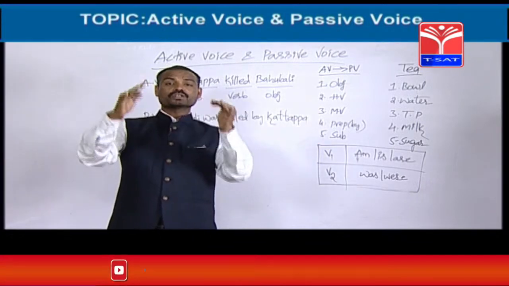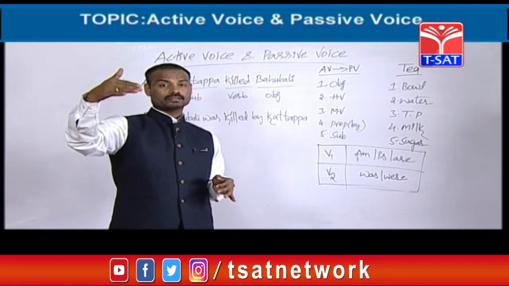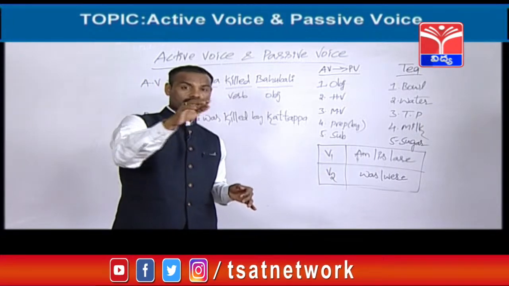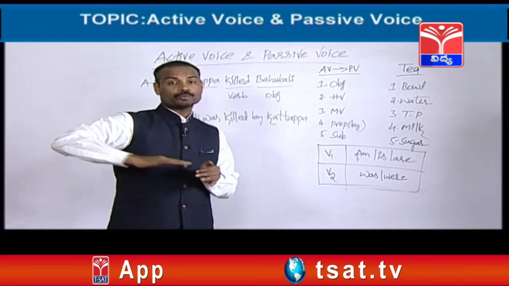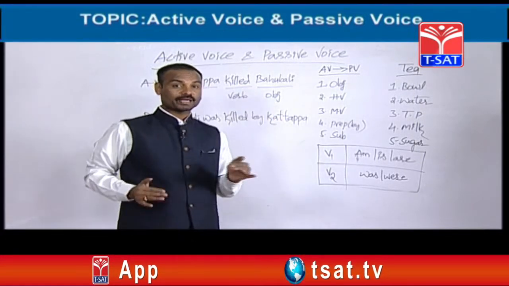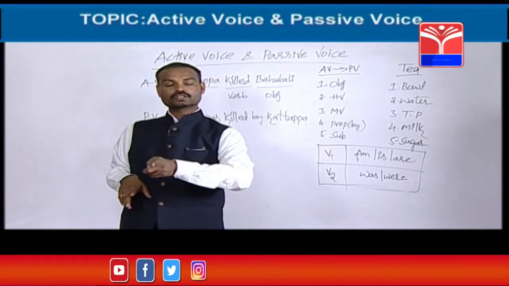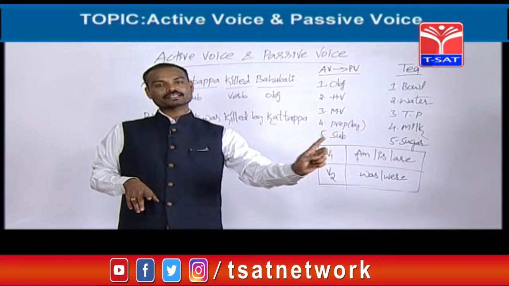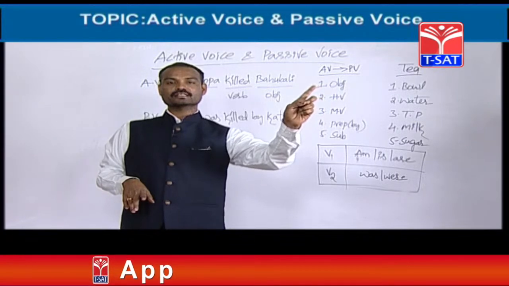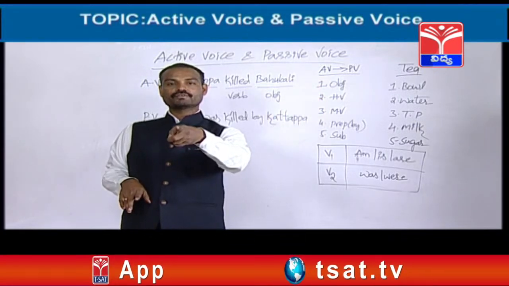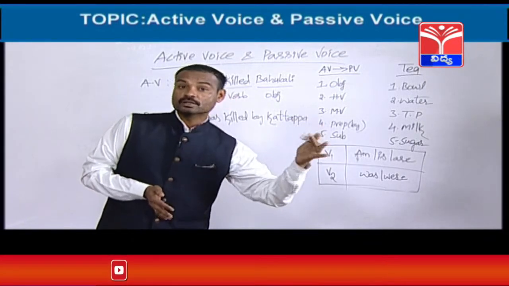Next, future: 4 tenses, simple future, future continuous, future perfect and future perfect continuous tense. Let's see how many tenses can be changed into passive from active. First, let's take simple future. Yes, it can be changed into passive. Next, future continuous, it cannot be changed into passive. Next, third one, future perfect. Yes, it can be changed into passive. The last one of the future, future perfect continuous tense. This one also can be changed into passive.